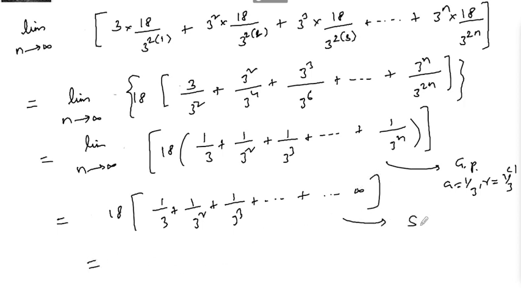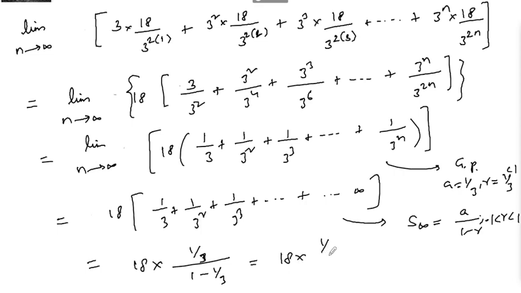So this is the sum to infinity. Sum to infinity in a GP is a upon 1 minus r, where r is between minus 1 and plus 1. So we can write 18 into a, 1 by 3, divided by 1 minus 1 by 3. So that is 18 into 1 upon 3 divided by 2 upon 3, which gives the answer. This is 18 into 1 upon 2, which is 9. So 9 is the answer.